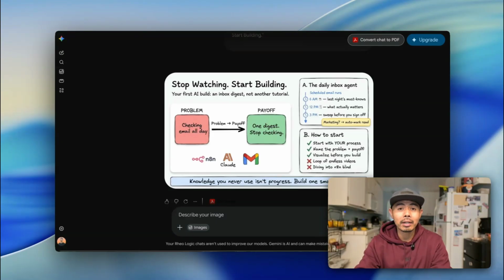And actually, to be honest with you, I took a break for about 2 to 3 weeks and I stopped listening to anything AI. I just had to step away from it because I was getting overwhelmed. I was getting burned out. So today, what I want to do is I just want to do a simple build with you. Now, there's a lot of updates with Claude Code, with Hermes, Obsidian, a lot of these things, and these are great, and I use them a lot. But really what I want to give you today is just a simple framework.